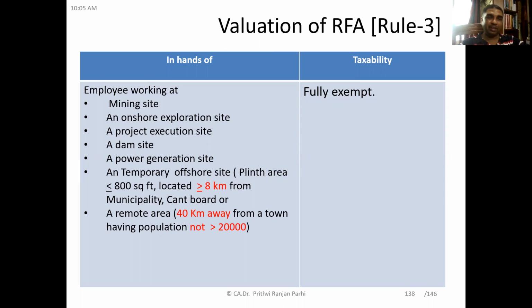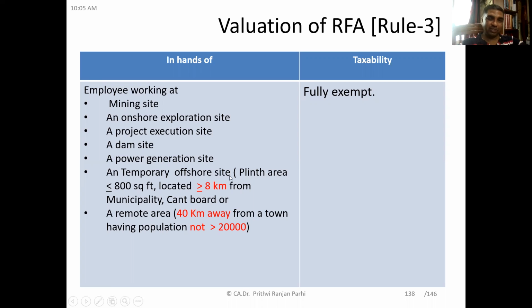If the employee is working in a mining site, onshore exploration site, project execution site, dam site, power generation site, or in a temporary offshore site having plinth area of less than or equal to 800 square feet, located 8 kilometers or more from a municipality or cantonment board or NAC, or a remote area, if the employee is located in a remote area which is 45 kilometers away from a town having population of not more than 20,000.